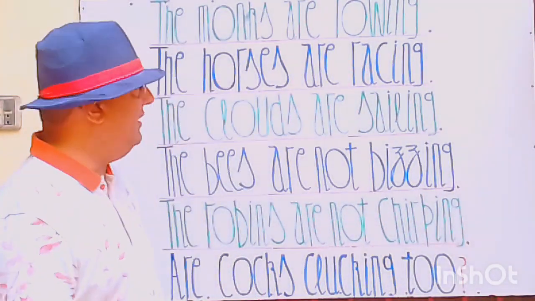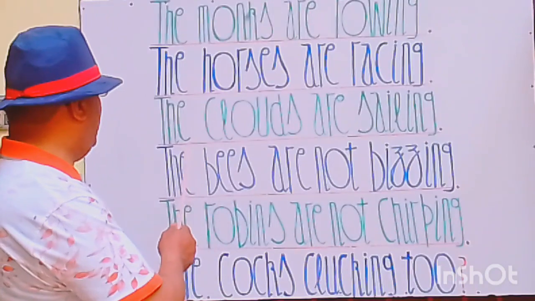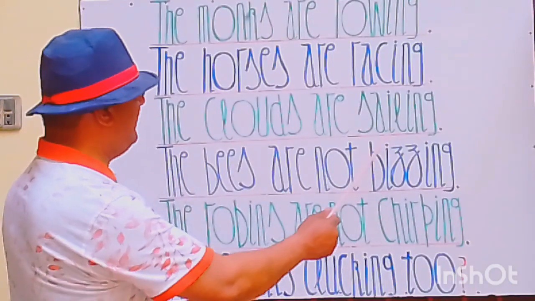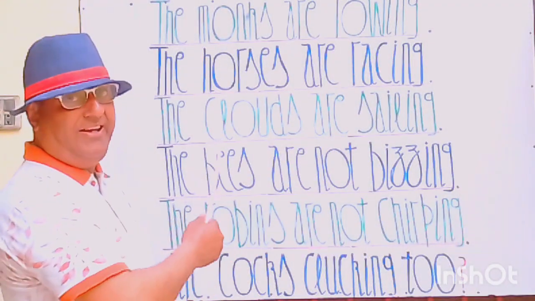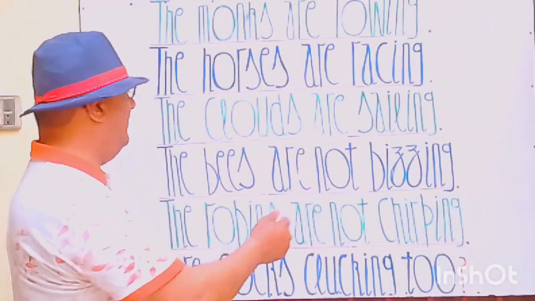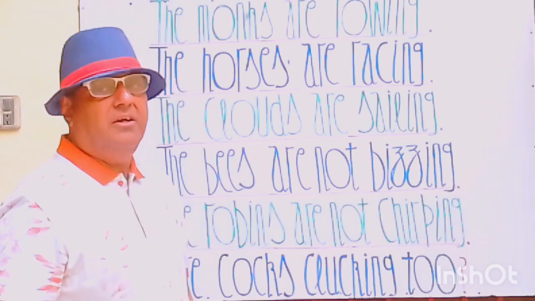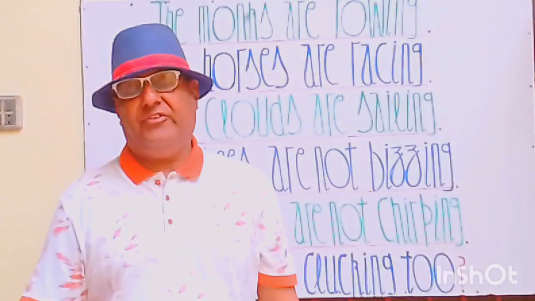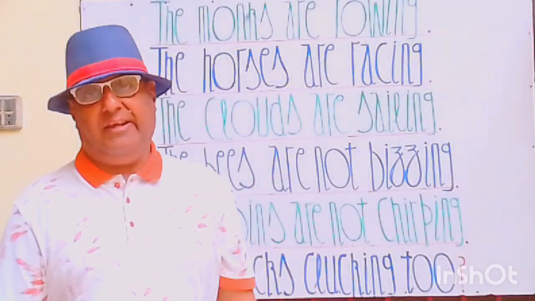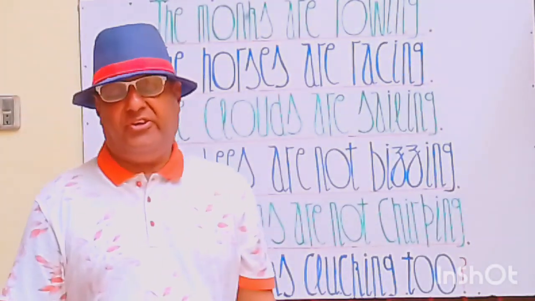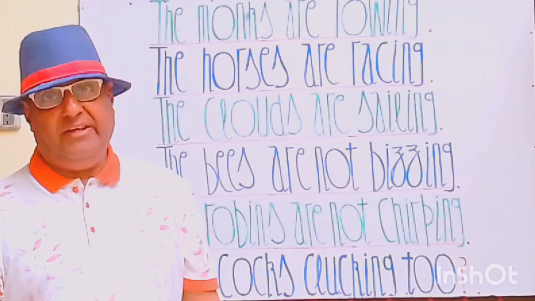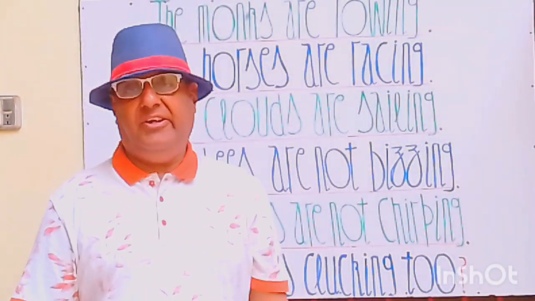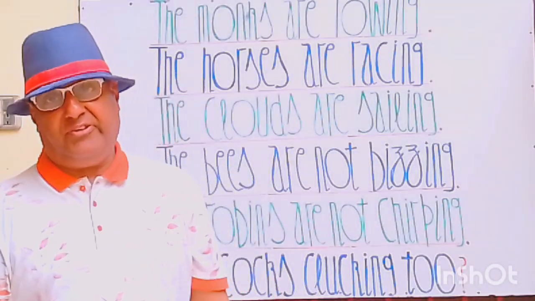Let's see the next statement. Next statement you see here. The clouds are sailing. The clouds are sailing. बादल धुंधला रहे हैं. This is the present continuous tense. ये फेल हाल जारी है. It indicates that the verb and the activity is in continuation in the present time.